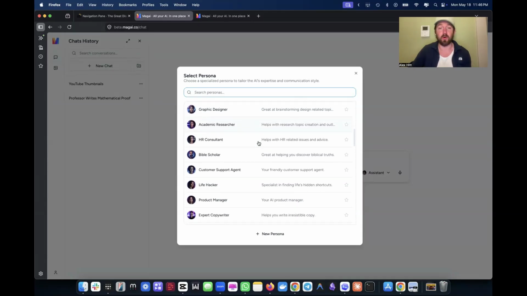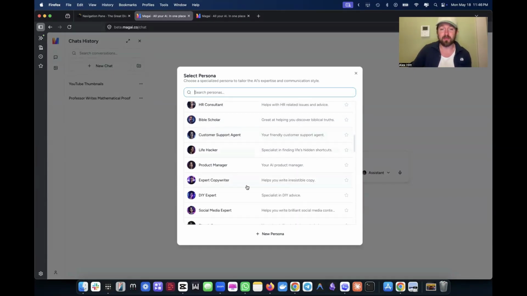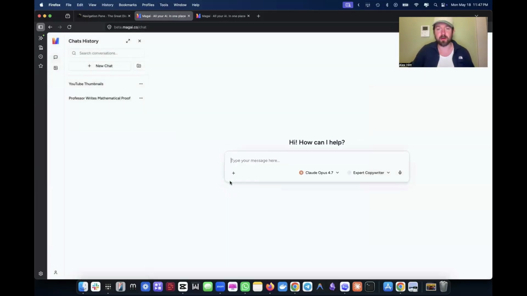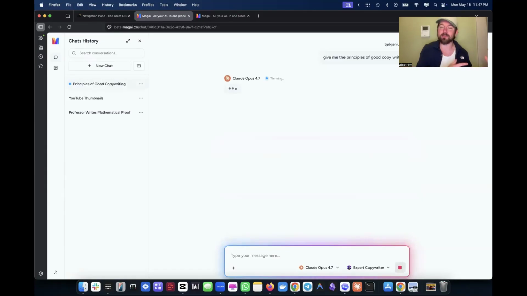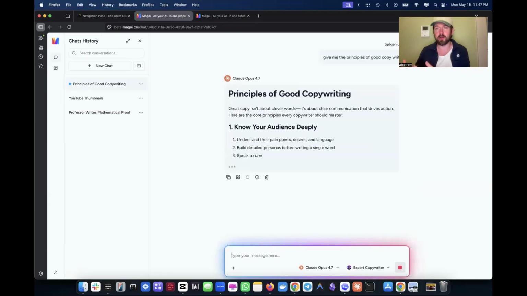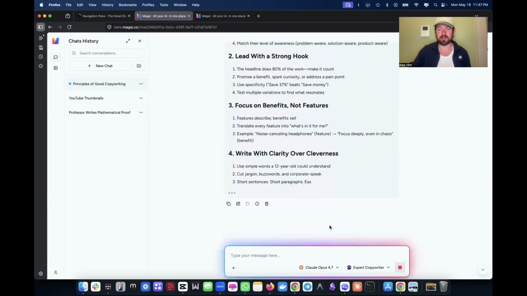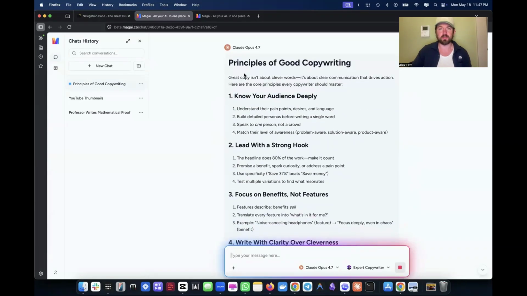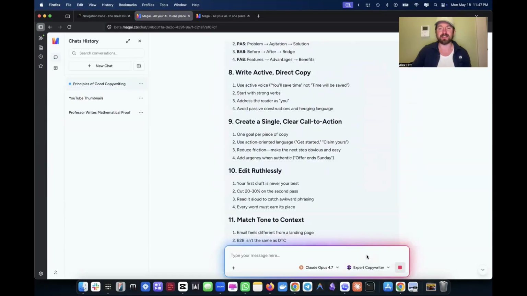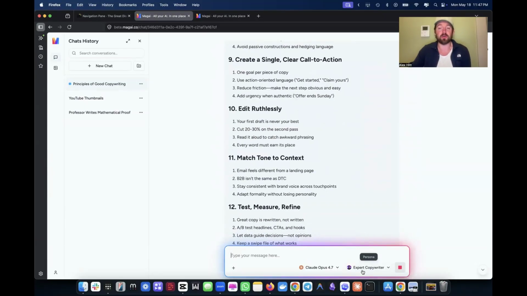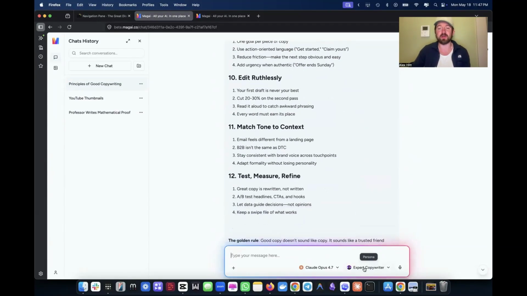So let's say I wanted to write some copy for my blog. Well, I could consult with the expert copywriter, right? So I click on expert copywriter. I could then ask it, give me the principles of good copywriting. Now, what's the difference between talking to the expert copywriter versus just the regular Claude? Well, we can actually show you the difference. We'll generate it like this, right? With the expert copywriter, who's going to give me the principles of good copywriting. And basically what they've done is they've kind of pre-trained or influenced the AI with special proprietary